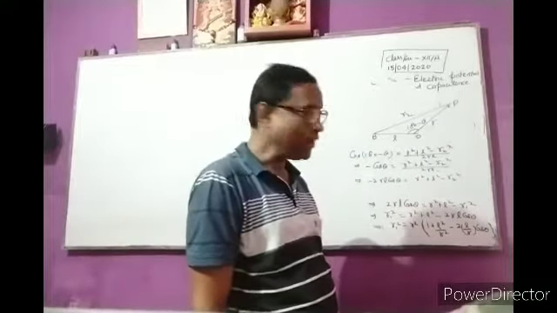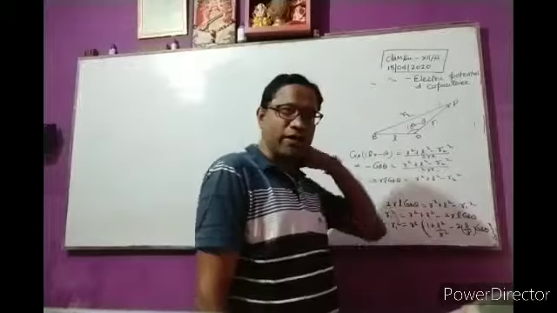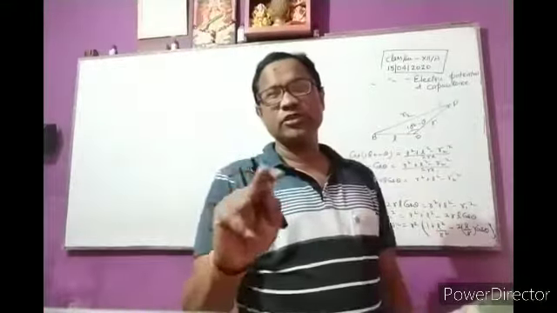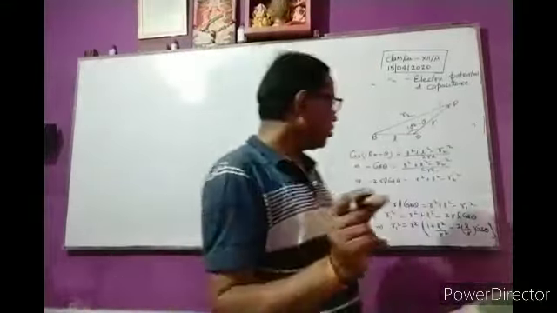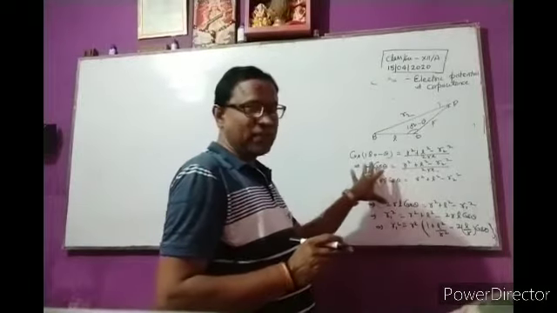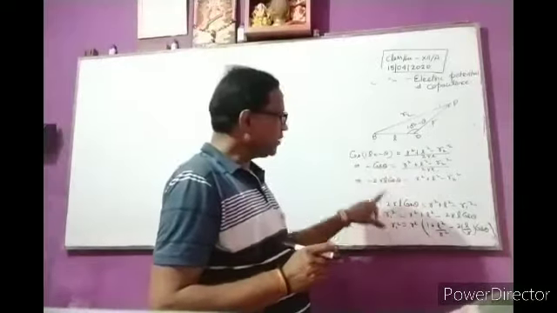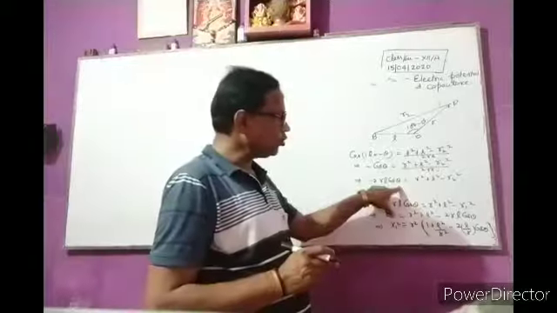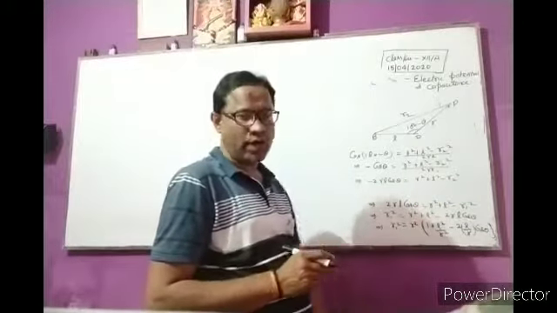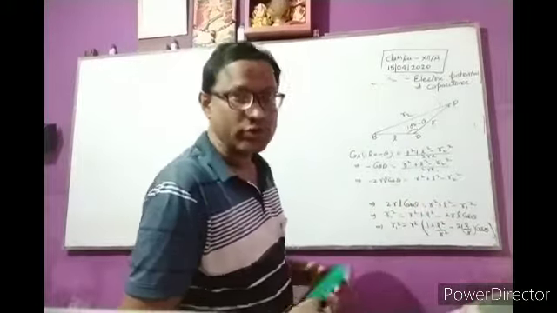We know cos 180 minus theta is equal to minus cos theta. So by cross multiplication, minus 2rl cos theta is equal to r square plus l square minus r2 square.